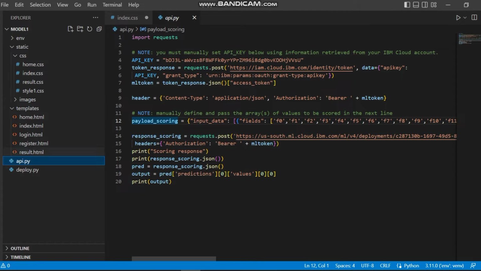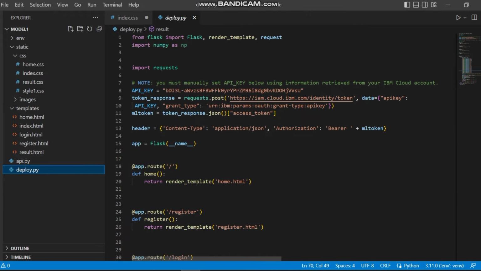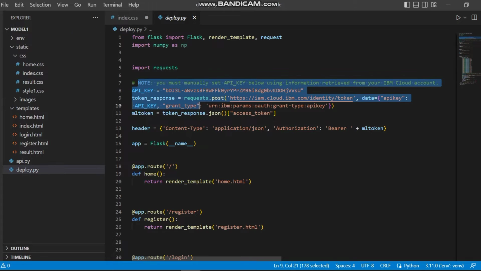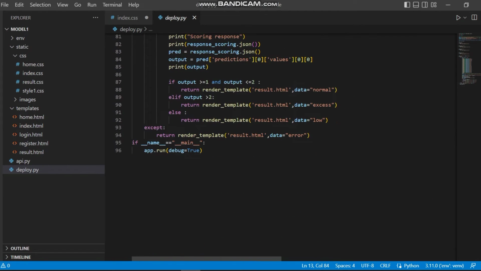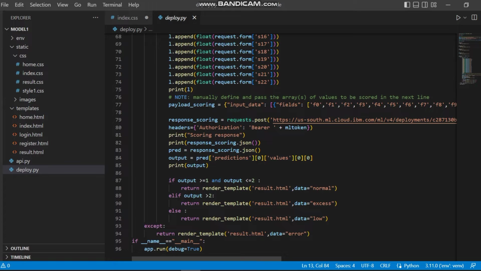So now we are going to connection deploy.py. Here I loaded the model using the code. This code is used for loading the model, and this is the code used for prediction. Now we are going to run this project.